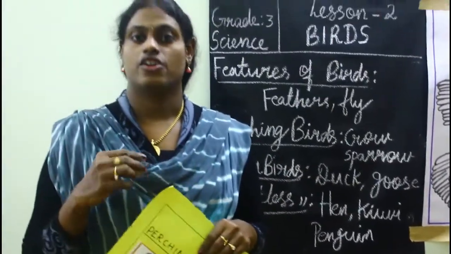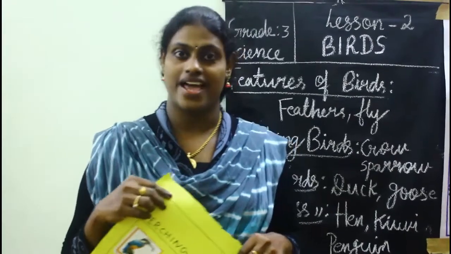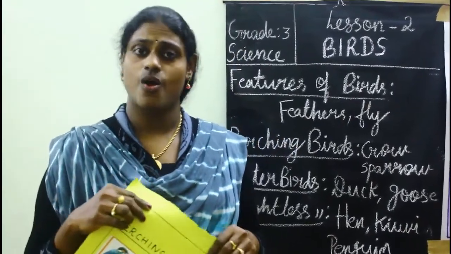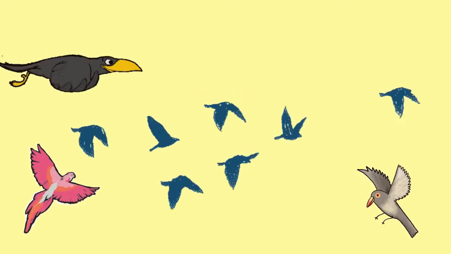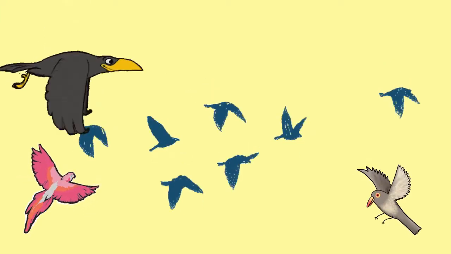So examples of birds are crow, pigeon, parrot, duck, owl, etc. Birds are of various colors and sizes. Look at the pictures of birds and name them.